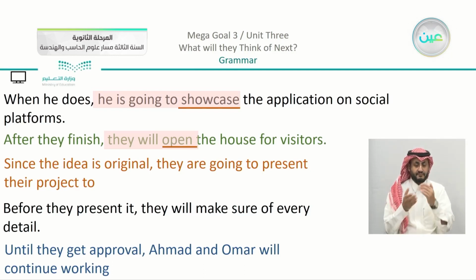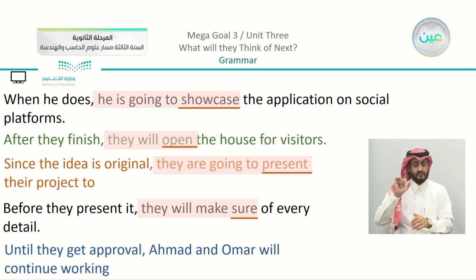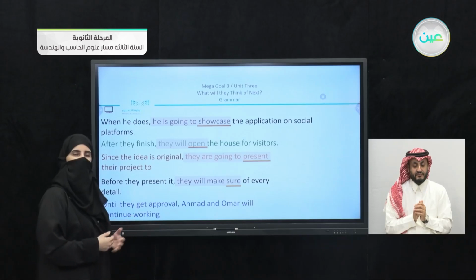In the third example, we can see that we have like the first, but what is the difference? The difference is going to be using verb to be are, because we have here the plural form plus going to, and then we have the base. In the fourth one, we have here like the second, we have here just will, they will make sure. Okay, so for us to make sure that our examples are correct.